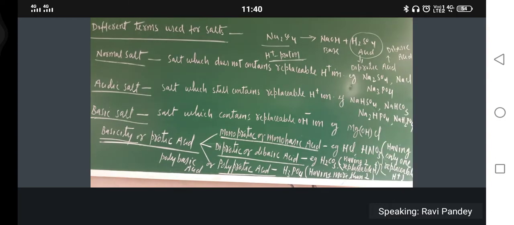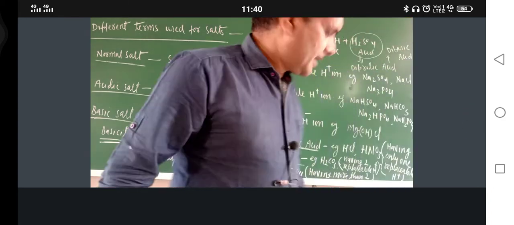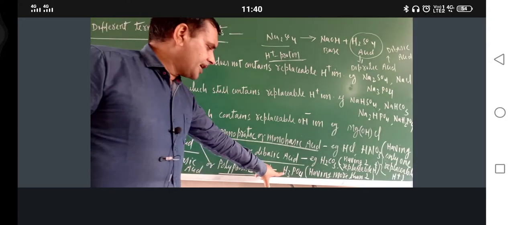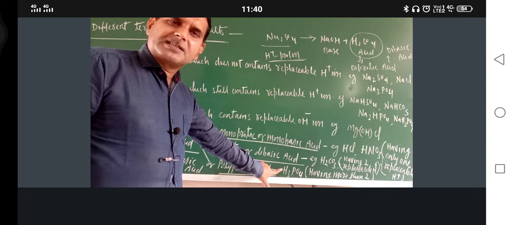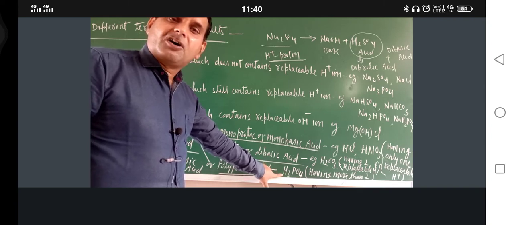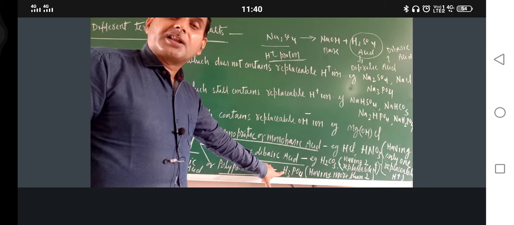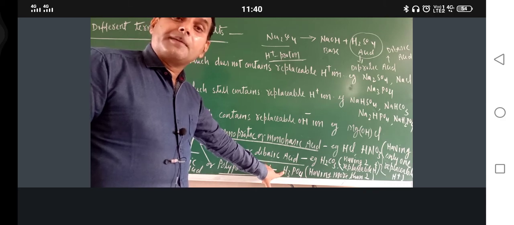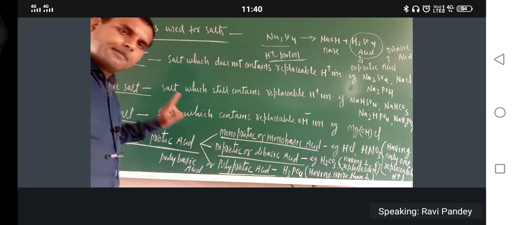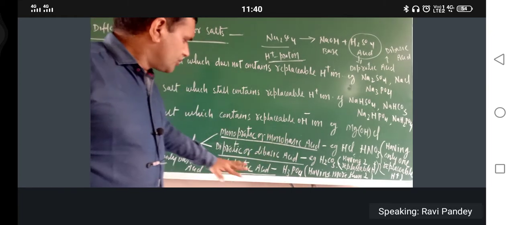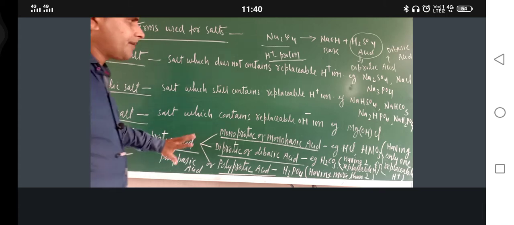So that is called basicity: the number of replaceable hydrogens from one molecule of acid. So it has got three replaceable hydrogens. If more than two replaceable hydrogens are there, they are called polybasic or polyprotic acid. Okay, so this is all about basicity and protic acid.